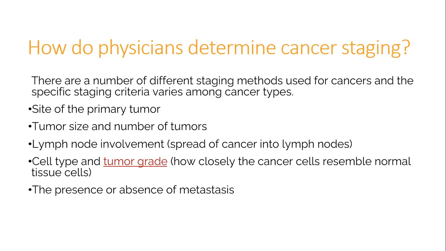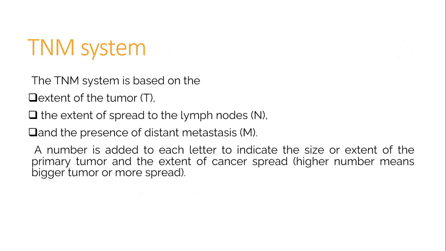Site of the primary tumor, tumor size and number of tumors, lymph node involvement, spread of cancer into lymph nodes, cell type, and tumor grade, how closely the cancer cells resemble normal tissue cells, and last, the presence or absence of metastasis. What is TNM system?